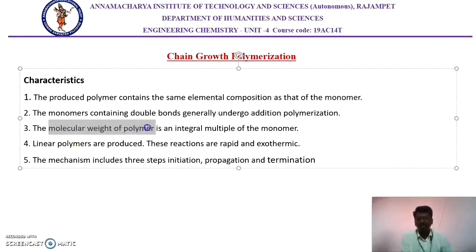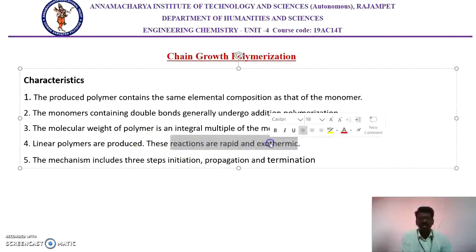The molecular weight of the polymer is directly proportional to the concentration of the monomer, so molecular weight increases as the concentration of monomer increases. These reactions are very fast, and they are exothermic. Exothermic means generation of heat during the course of the reaction.